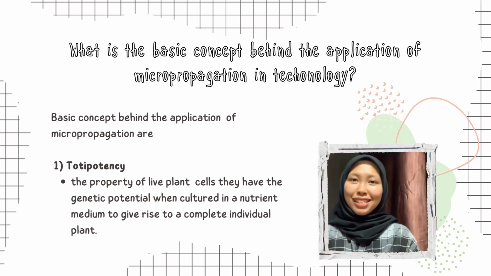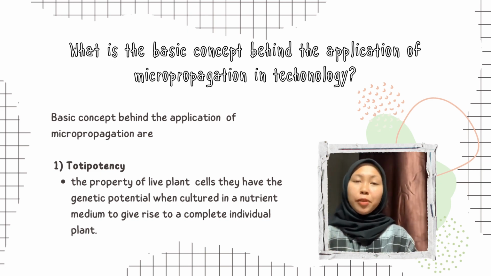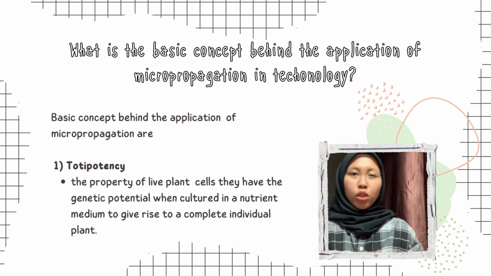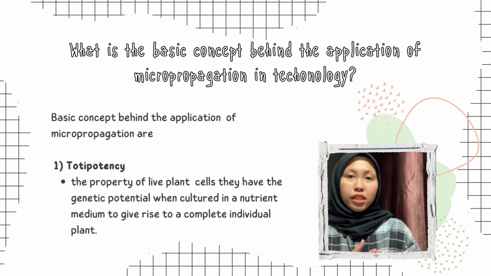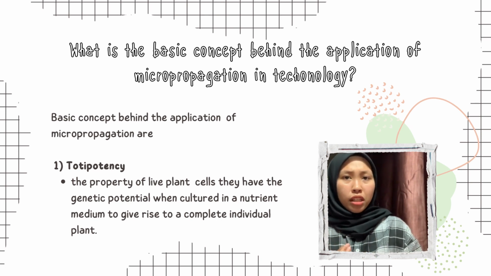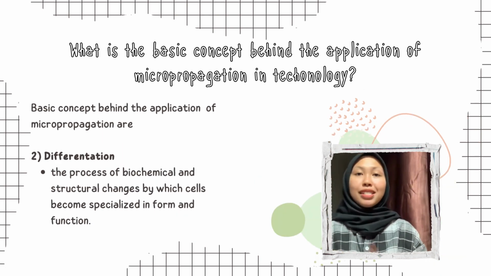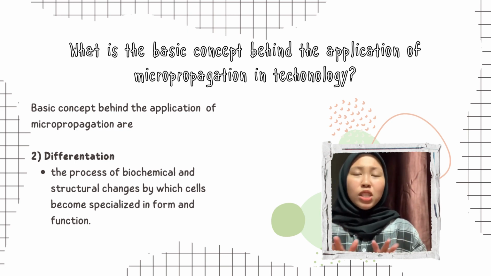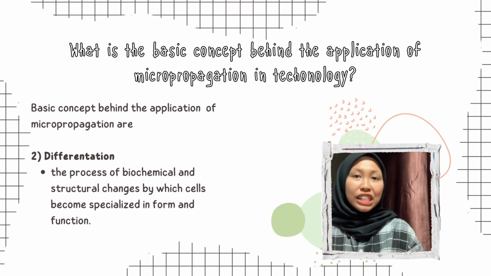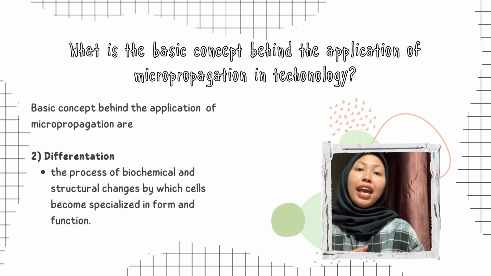What is the basic concept behind the application of micropropagation in technology? First is totipotency. Totipotency is the property of live plant cells. They have the genetic potential, when cultured in a nutrient medium, to give rise to a complete individual plant. Second, differentiation. Differentiation is the process of biochemical and structural change by which cells become specialized in form and functions.